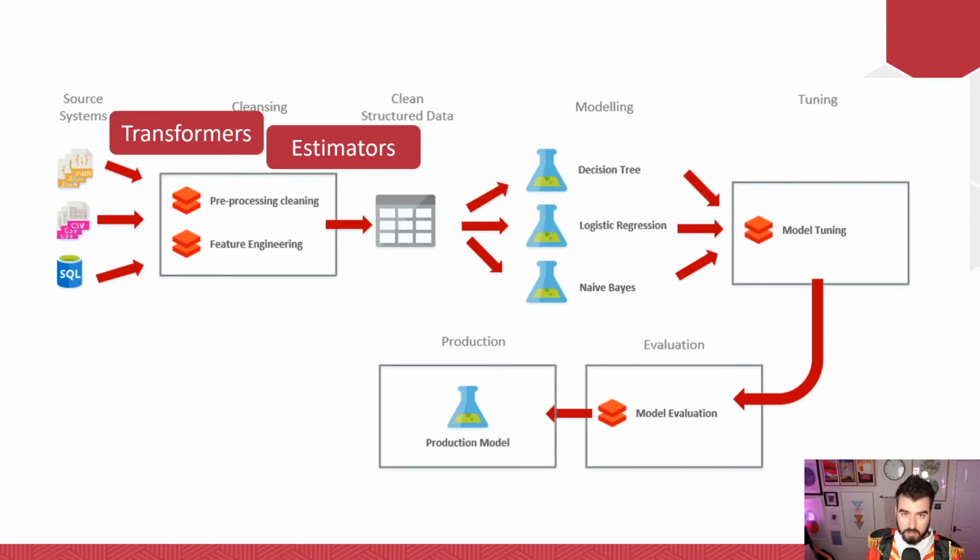I will impute that. I can't just immediately do that. I have to look at all my data first and then do it. So an estimator is something that you fit, and then once it's been fit, it becomes a transformer. This might sound really confusing right now, but trust me, when we look at an example, it's going to be clear, okay?